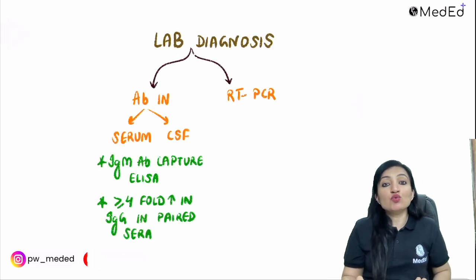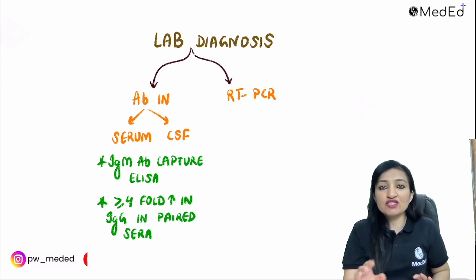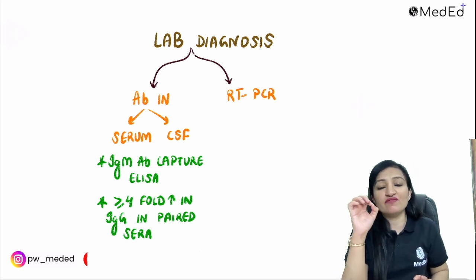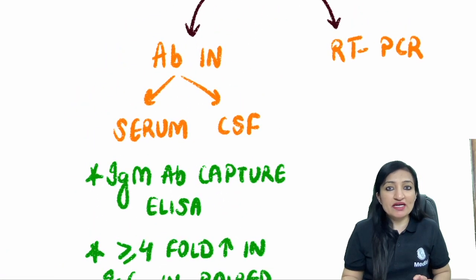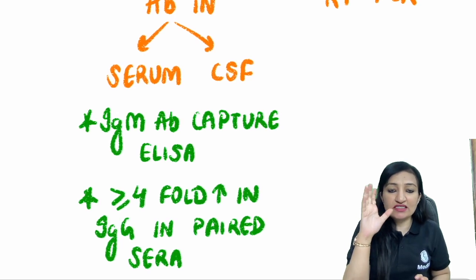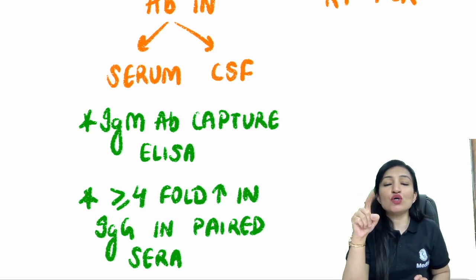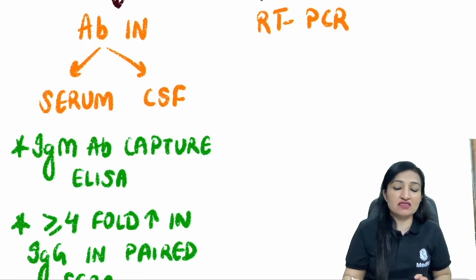Now, coming to the lab diagnosis, you have seen so far that the signs and symptoms are so non-specific that diagnosis rests upon lab confirmation, which can be done by antibody detection in the serum and CSF. We have IgM antibody capture ELISA, or a fourfold or more increase in IgG antibody can be shown in paired sera samples.